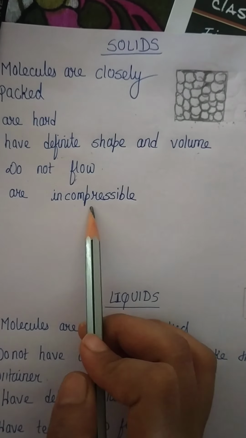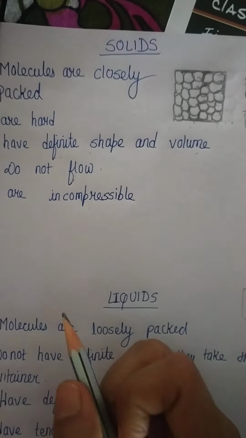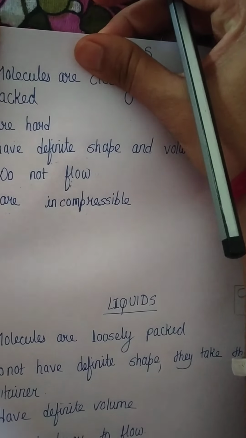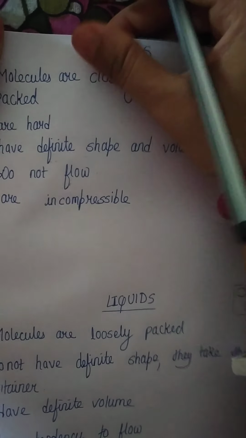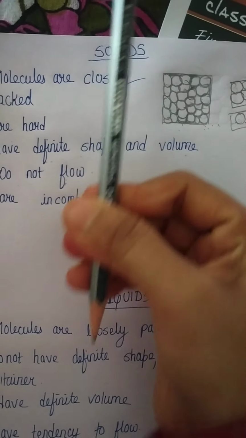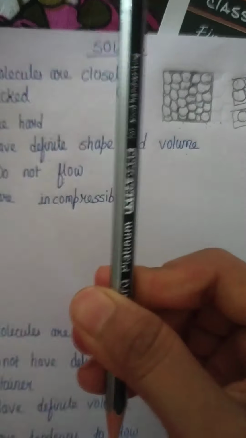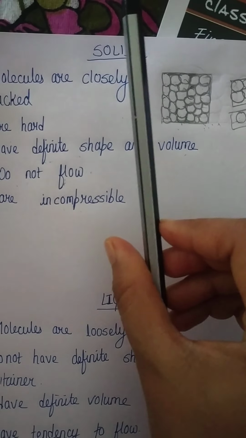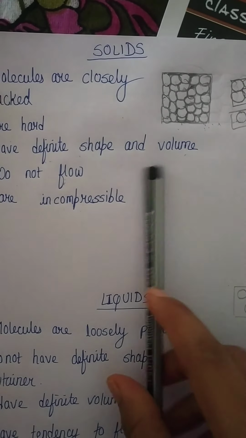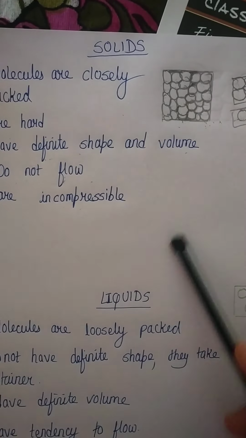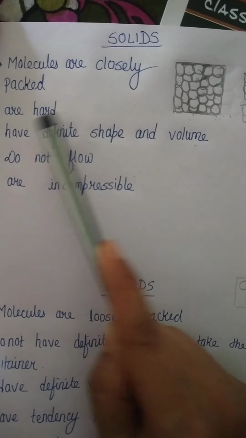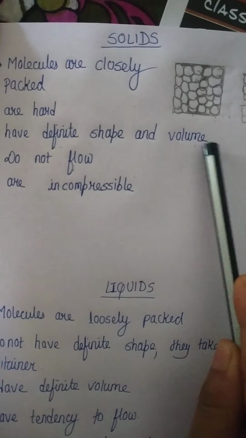You cannot compress them. For example, let's take a book. This copy only. Am I able to compress this copy? No. It is incompressible. Chair, incompressible. See this pencil, this is also incompressible. All these are solid and they have a definite shape. We cannot change the shape. So these are the characteristics of solid. Let's read once again. Molecules are closely packed, they are hard, have definite shape and volume, do not flow.